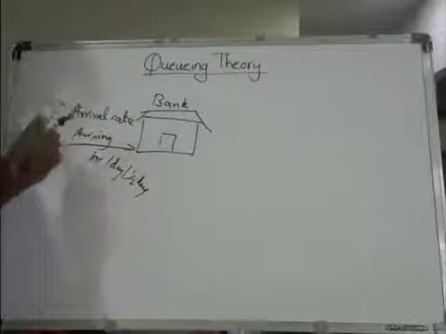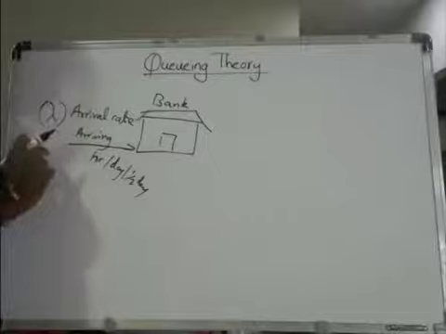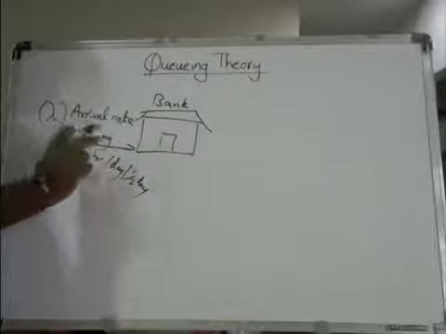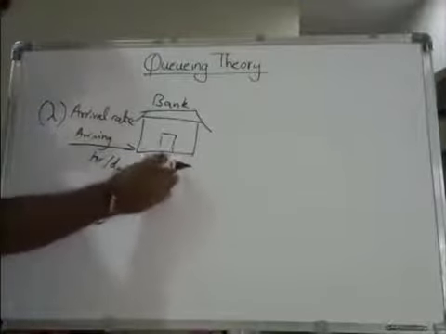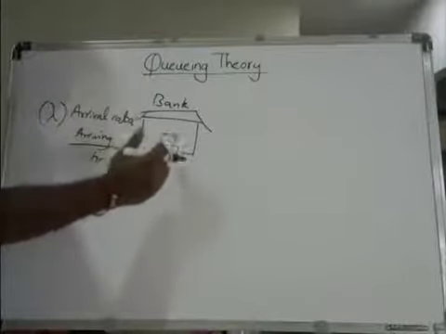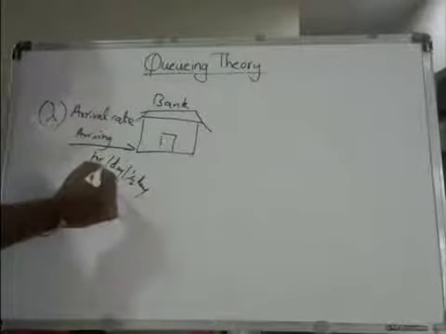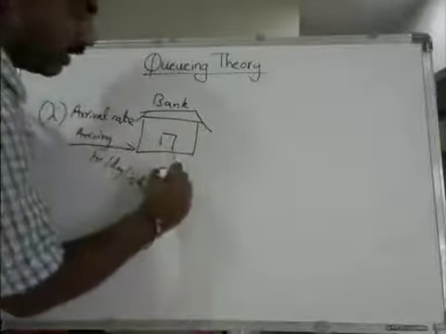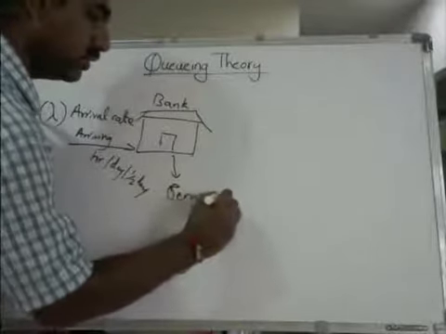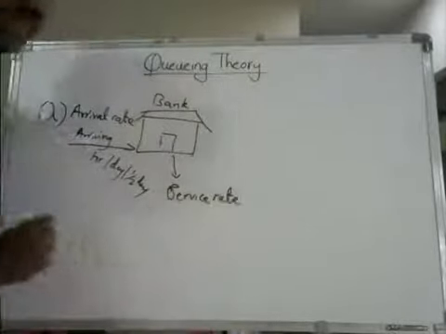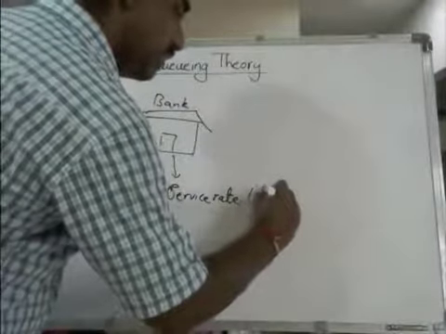Okay. Now, at what rate are customers coming? At what rate are the vehicles coming? That is arrival rate. Now, service rate. The second thing is service rate. How fast the people sitting here are giving service to the customers. That is called service rate. Now, service rate is denoted by mu.